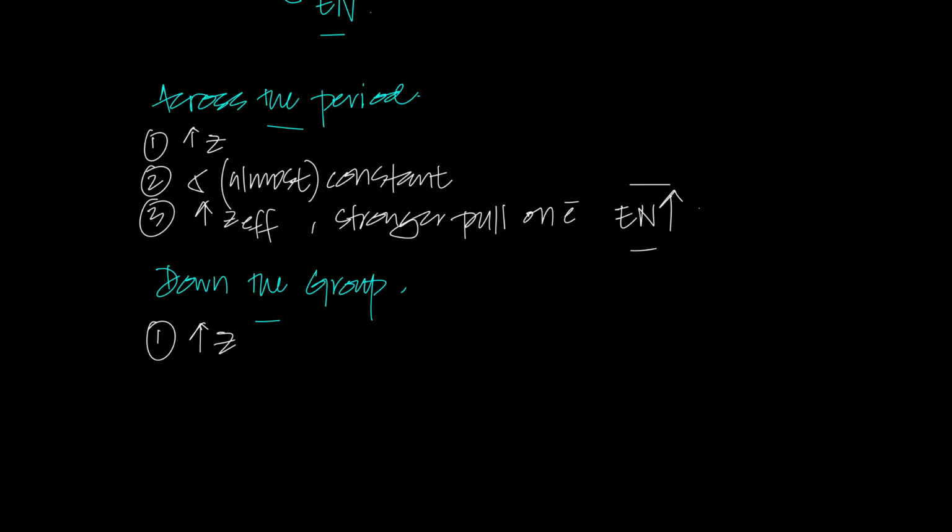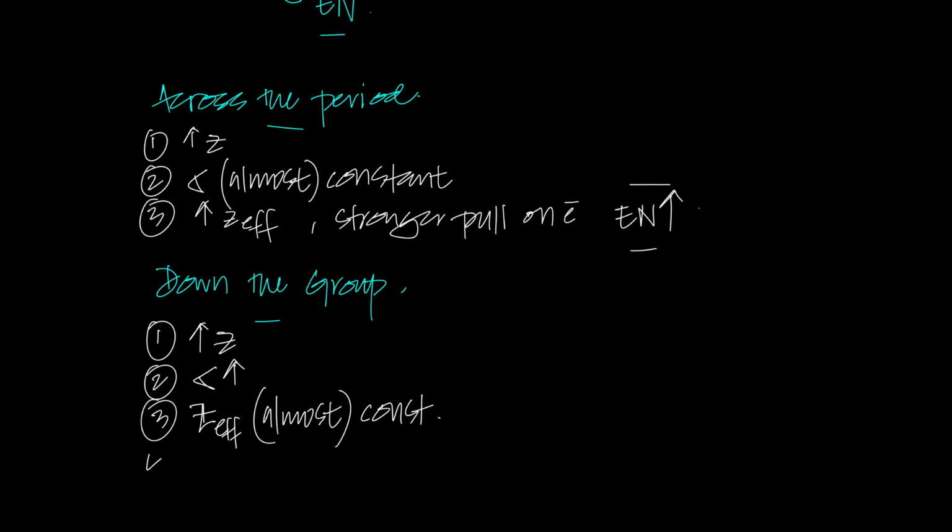Down the group, the nuclear charge increases, the shielding also increases, so the effective nuclear charge, the Z effective, almost remains constant. But you also know that the atomic radius increases, and therefore the distance between the nucleus and electrons increases.